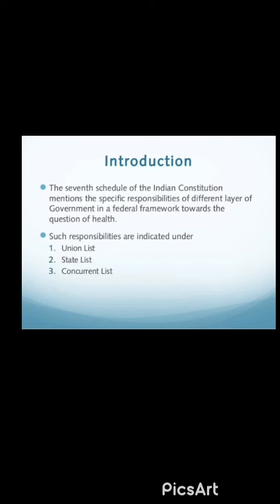First we will discuss the union list. Union list is also known as list 1. It is a list of 98 numbered items. It includes subjects of national importance such as defense, foreign affairs, banking, communication and currency.